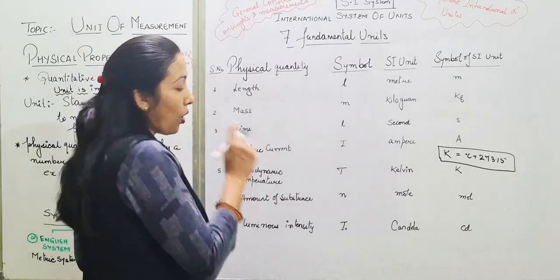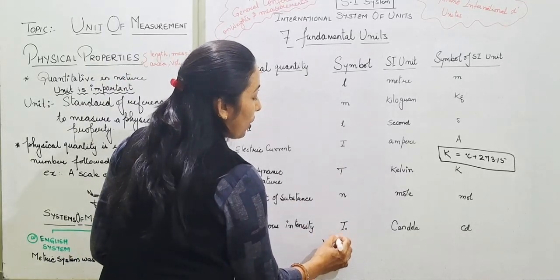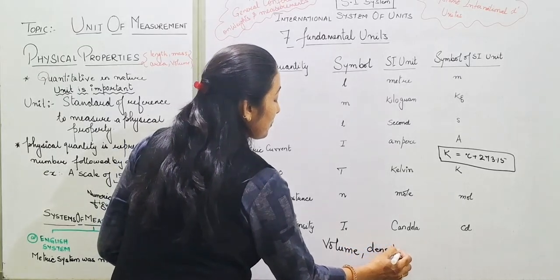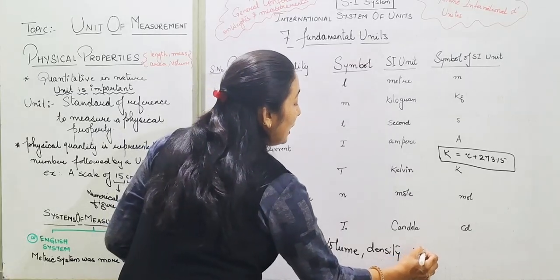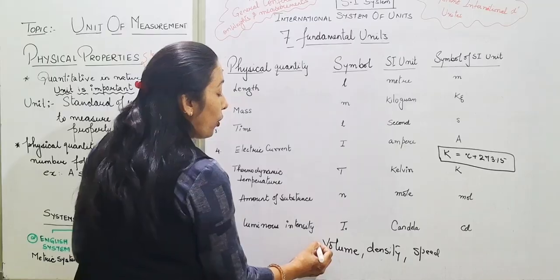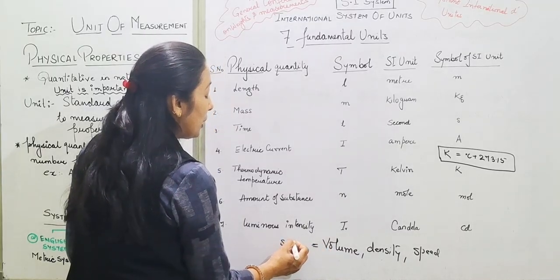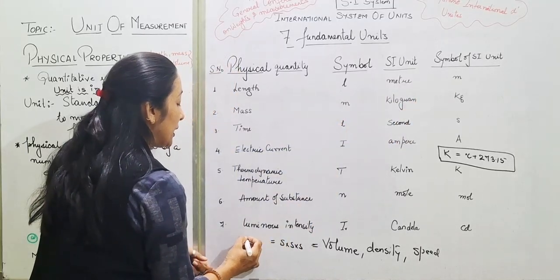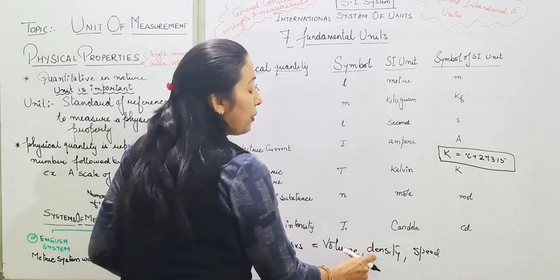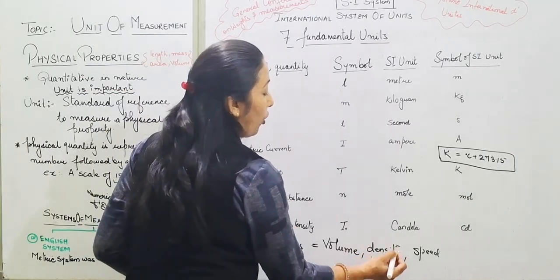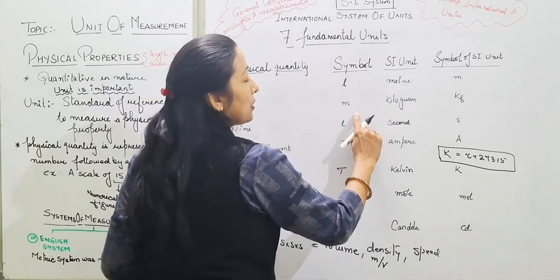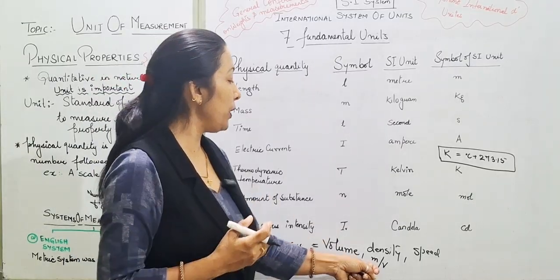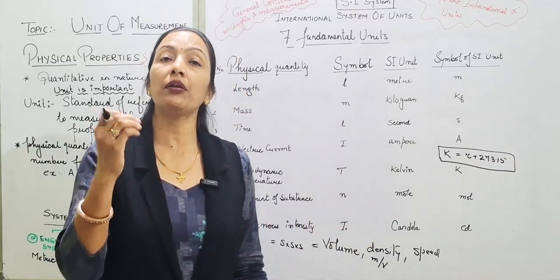For example, if we talk about volume, density, or speed. Here we know that volume means side into side into side. So here we know the basic unit, then the unit of volume will be meter cube. For example, density is mass by volume, and here if we know mass and we know volume, we can derive its unit. Then what would the unit be? That is kg per meter cube.